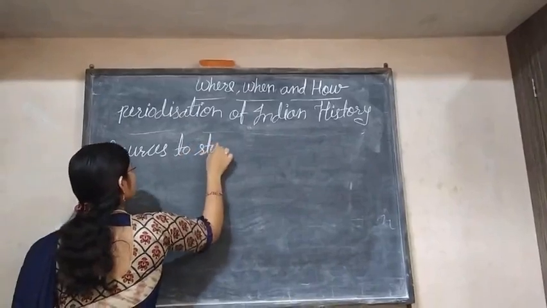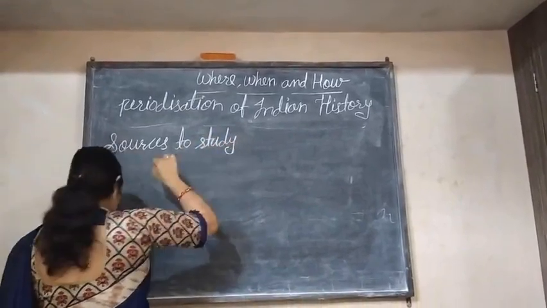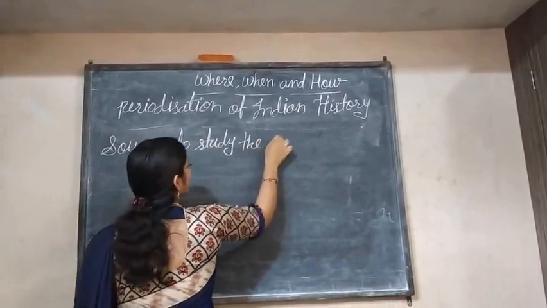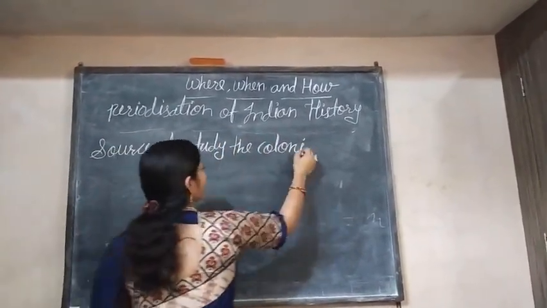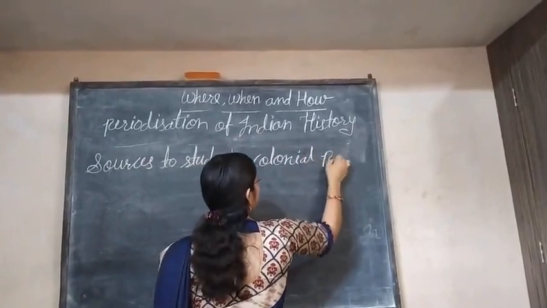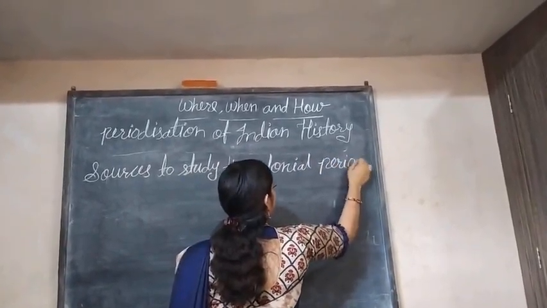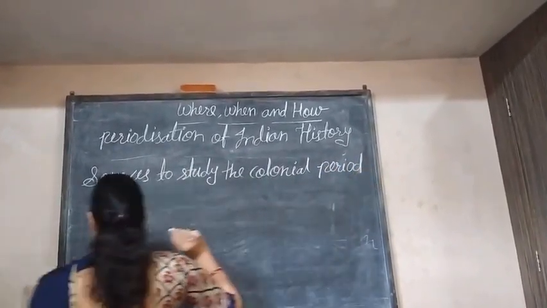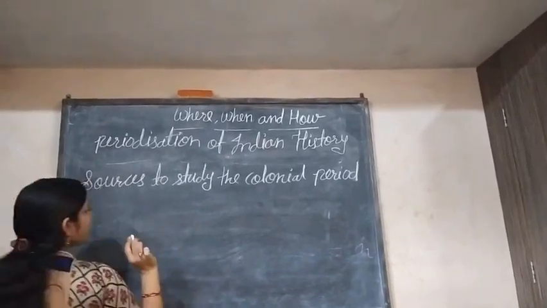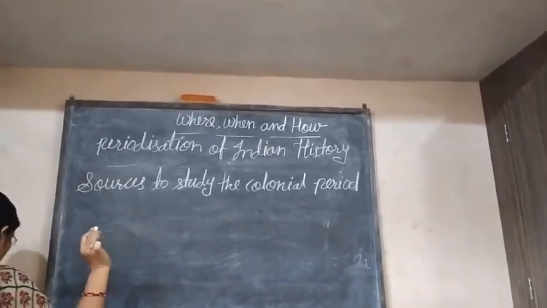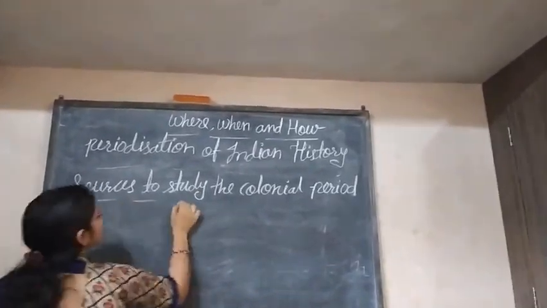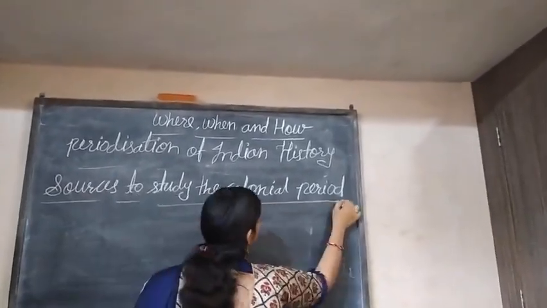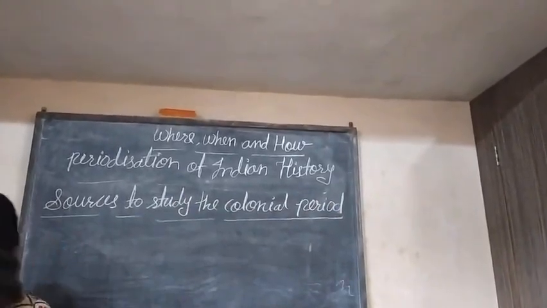Sources to study the colonial period. Now you can know about the colonial period. Colonial period means the period when the British were here.